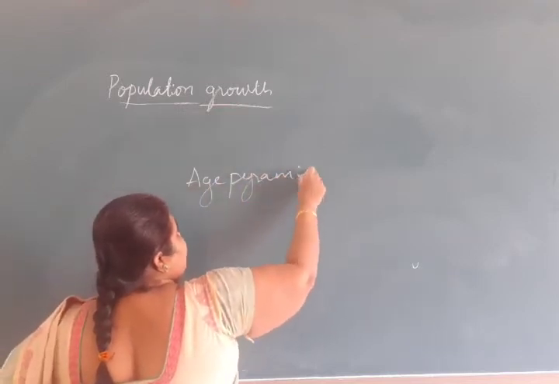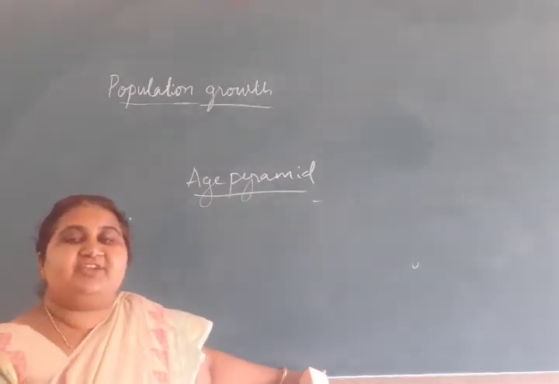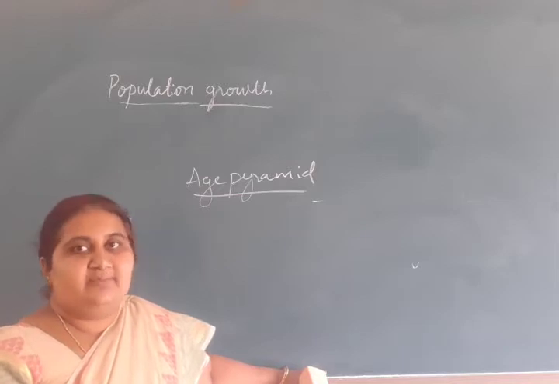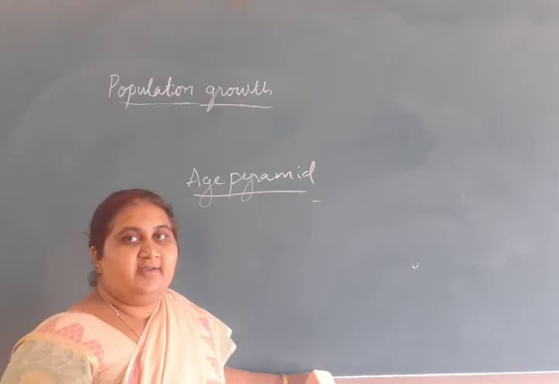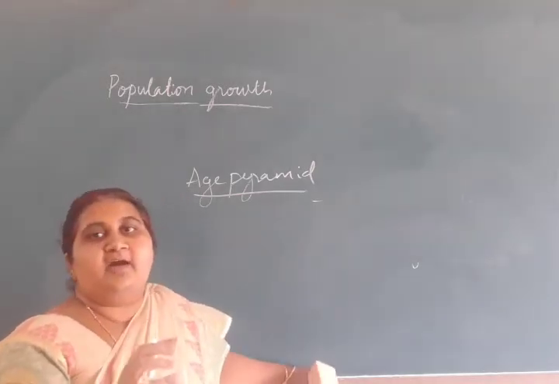By the age pyramid, we could tell whether a particular population is expanding, declining, or stable, whether it is showing growth or not, based on the age groups of a population.